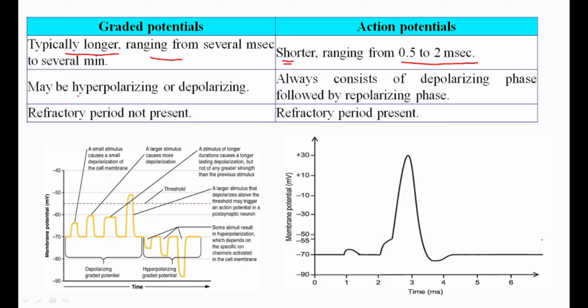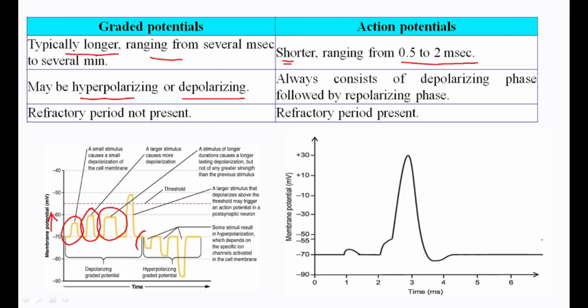Now, graded potential may be a hyperpolarizing event or a depolarizing event. That means both hyperpolarizing and depolarizing are possible. Here, the membrane potential is rising, that's why it is a depolarizing event.